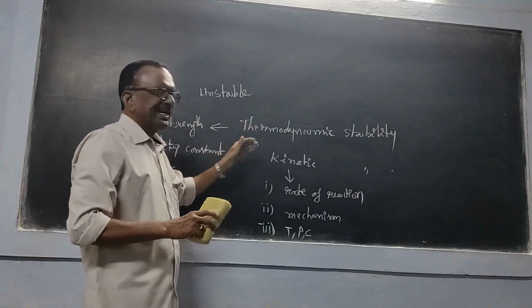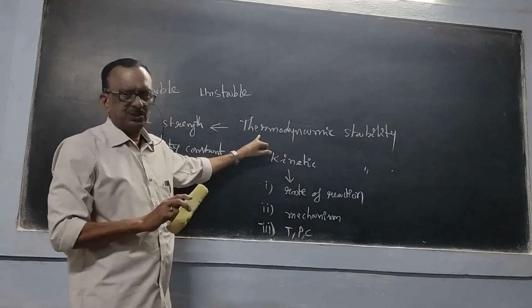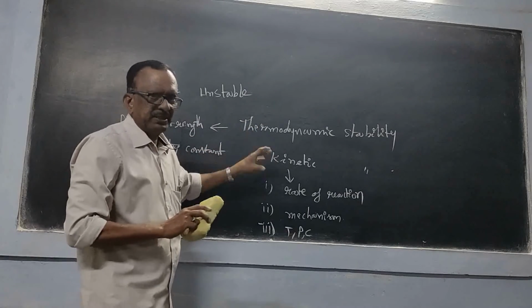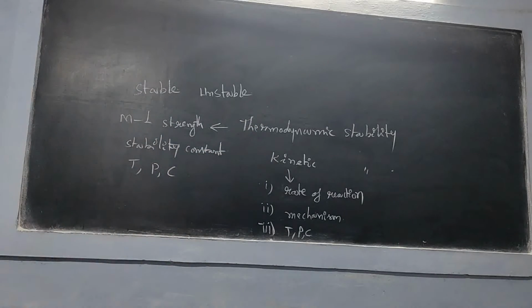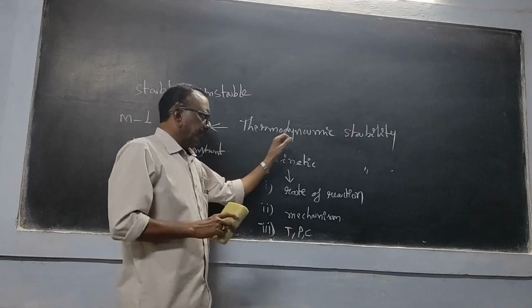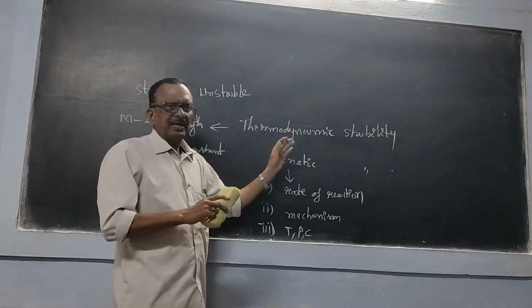Now is there any relation between these two stabilities, that is thermodynamic stability and kinetic stability? Actually these stabilities are independent.